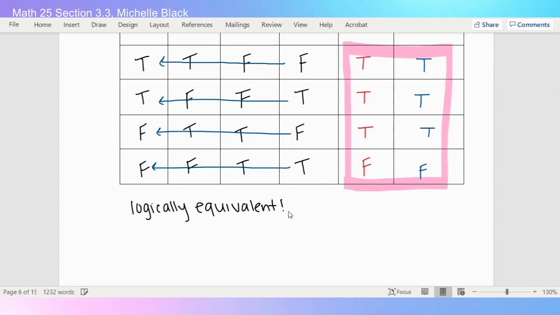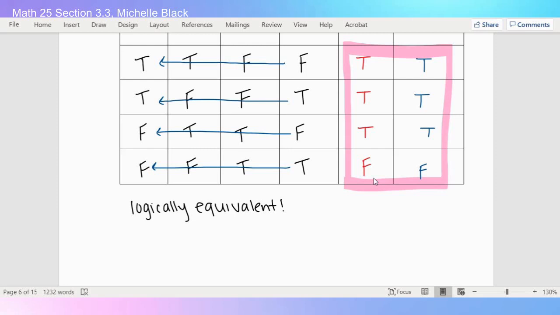Okay, so keep in mind the differences. We have a tautology, which means the last column will be all T's. We have a self-contradiction, which means the last column will be all F's. And then we have logically equivalent, which just means the two statements you're comparing at the end of the truth table have matching rows. Okay?